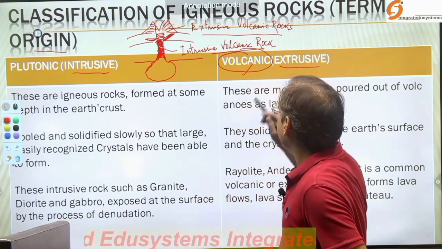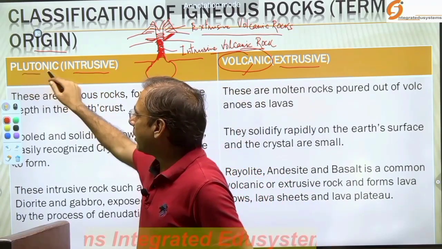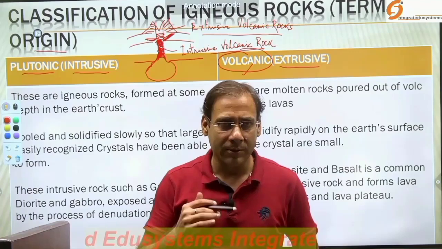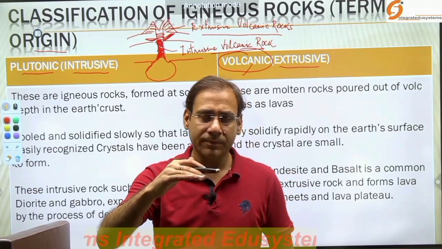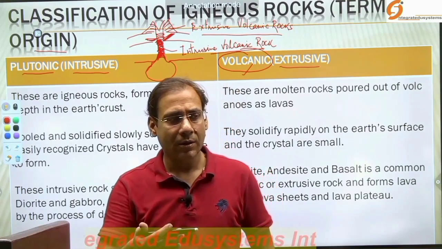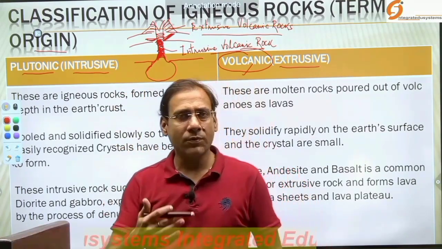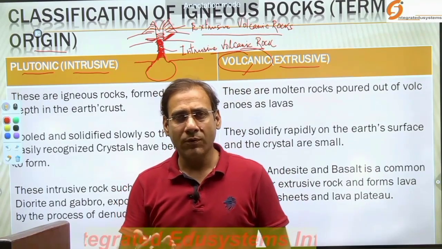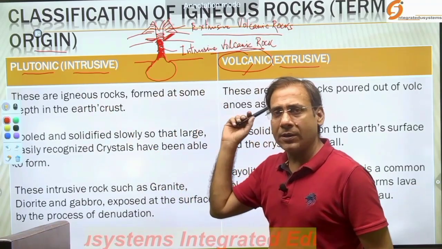While the intrusive are also known as plutonic. It forms due to solidification of magma within the crust. So the igneous rocks, in terms of origin, are of two types: plutonic or intrusive, and volcanic or extrusive.